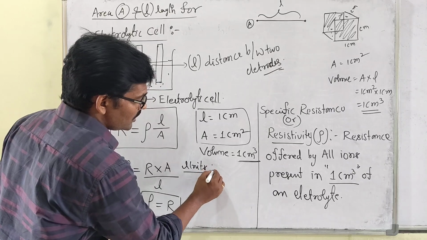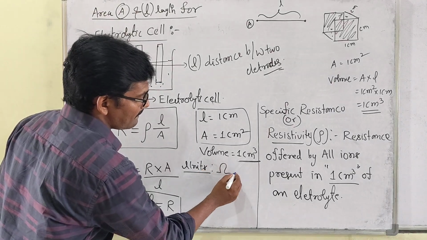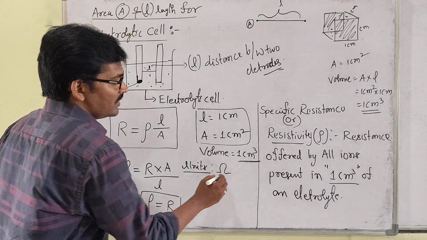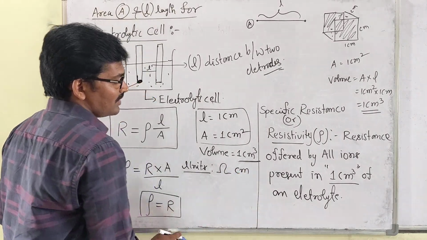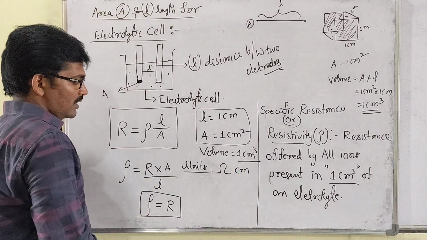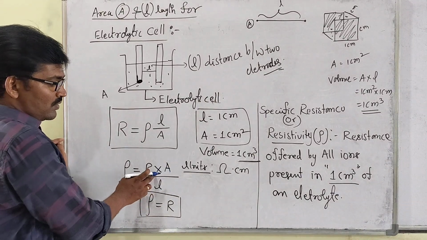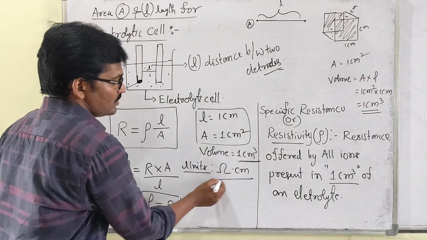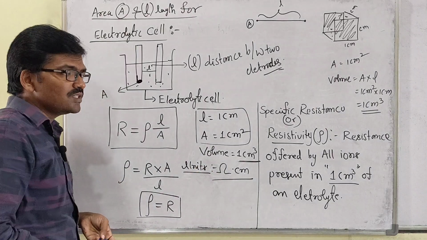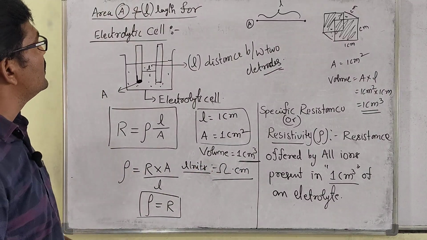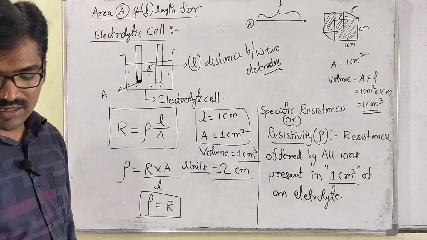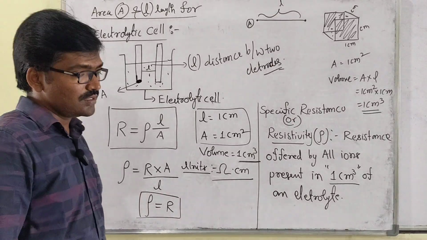So units are ohms into centimeter, because centimeter square, then centimeter cancel, then ohms and centimeter you can get. These are the units. Clear, my dear students? Yes, just note it.